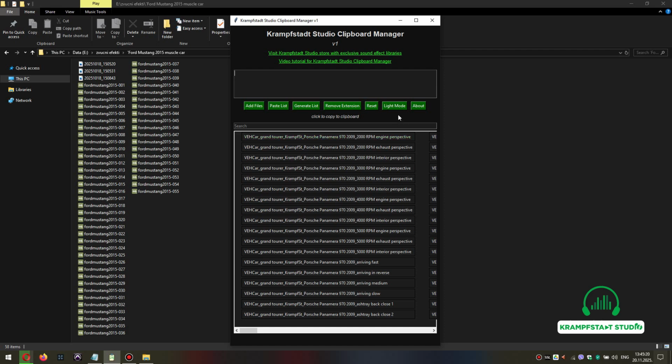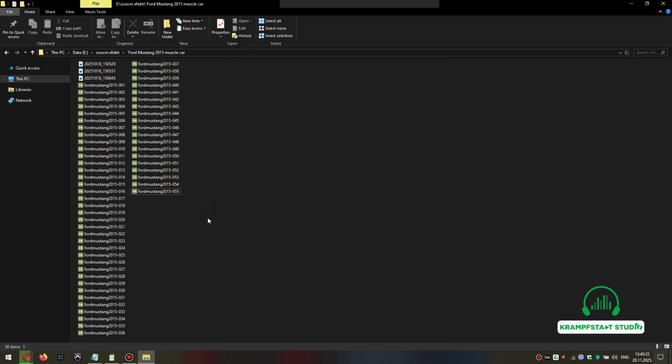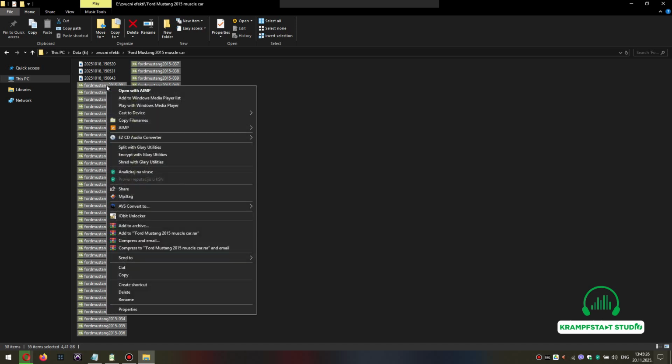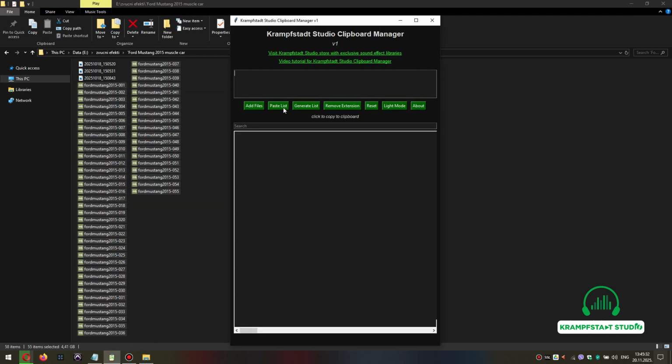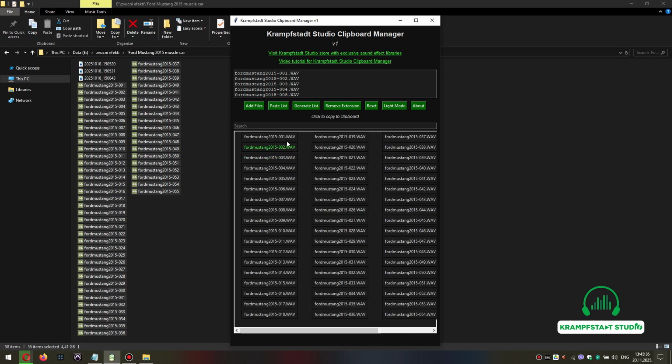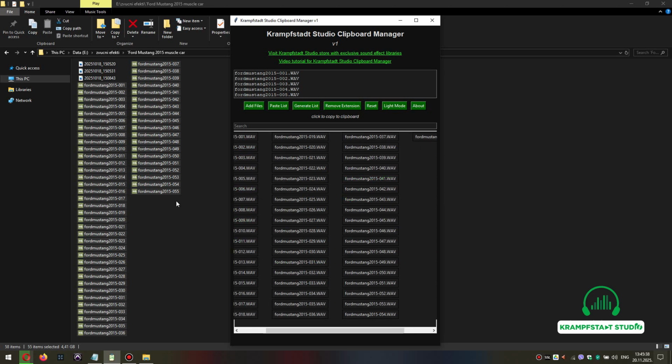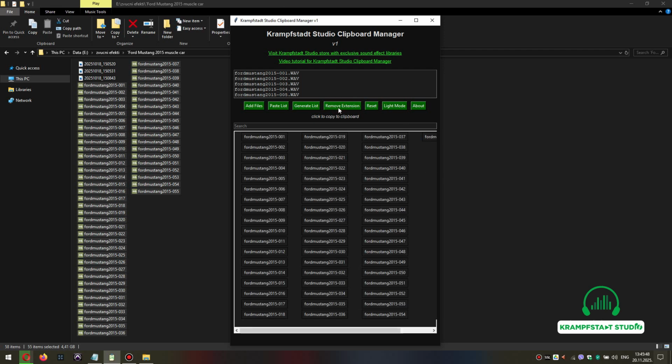Now, there's another option. If I select all these, right click, and I have a program called copy file names. If I do that and I paste the list here, and I generate the list, it has everything from this folder right here, but it also contains extension. If you don't want extension on the list, you just click remove extension and it's done.